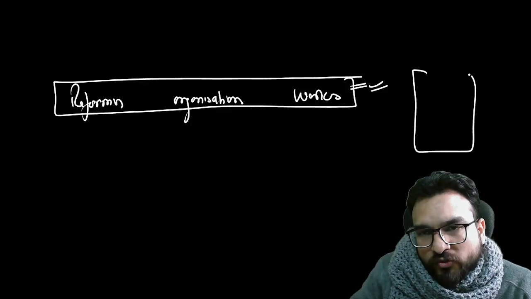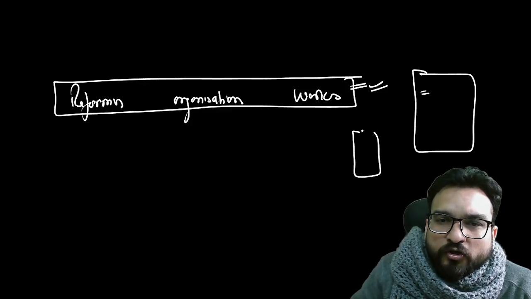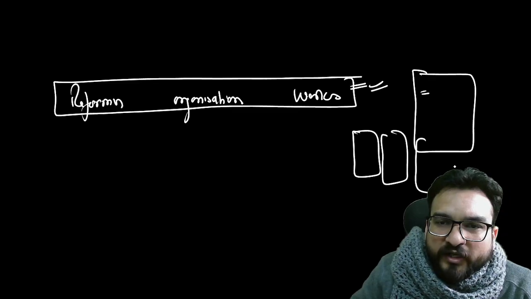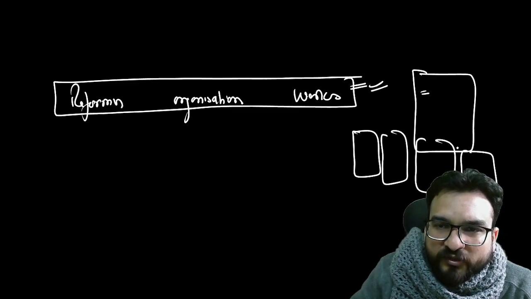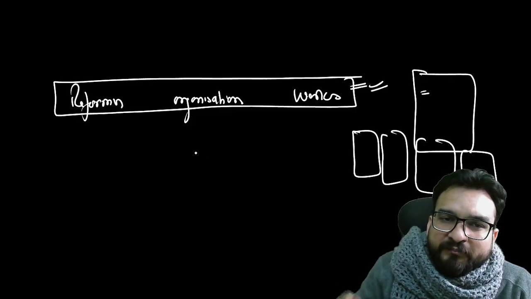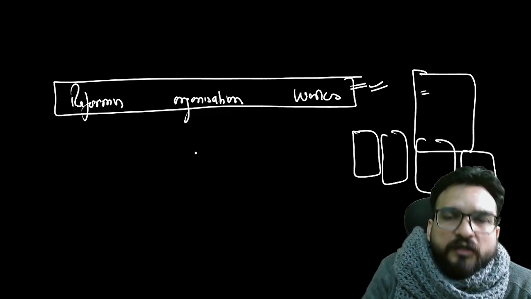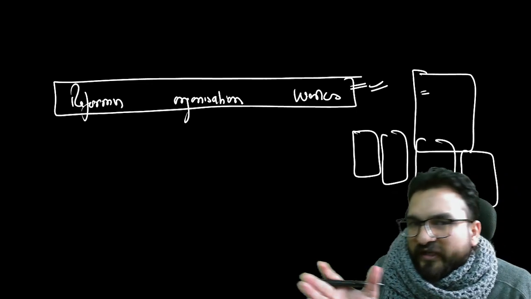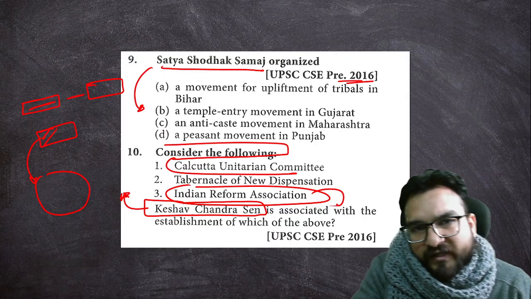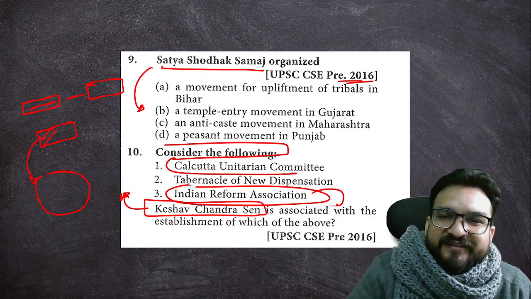You can make short notes out of it because ultimately long paragraphs of Raja Ram Mohan Roy, Ishwar Chandra Vidyasagar, Jyotiba Phule will not come in the examination. Basically, in the prelims examination, it will not come. But in the mains examination, we have a different mindset of covering this. Okay, let us start the topic, guys.